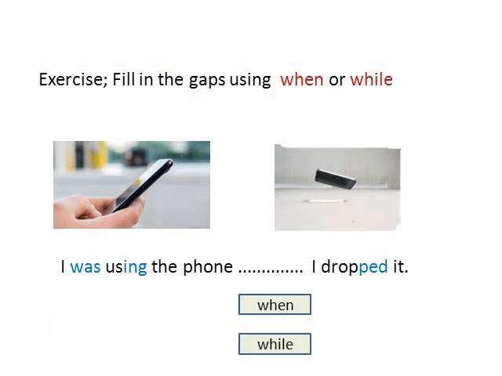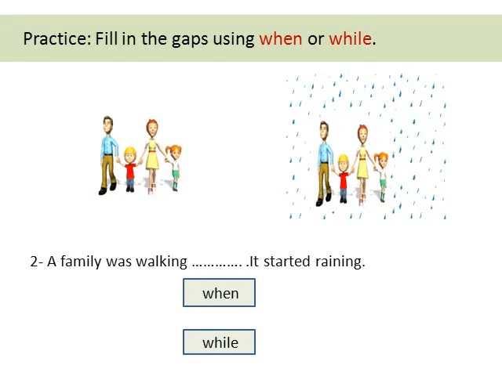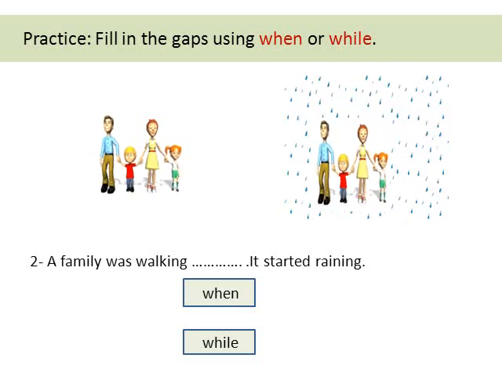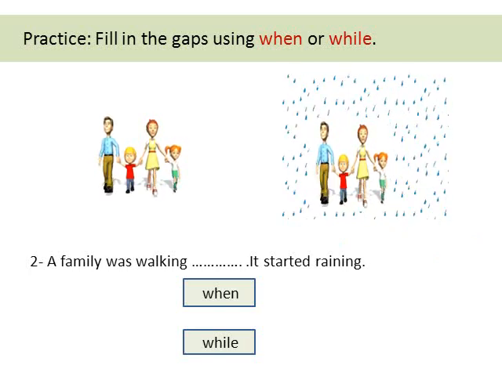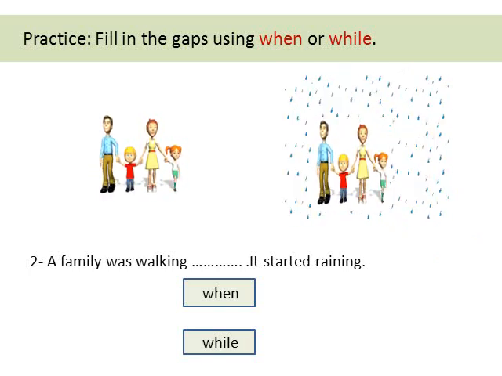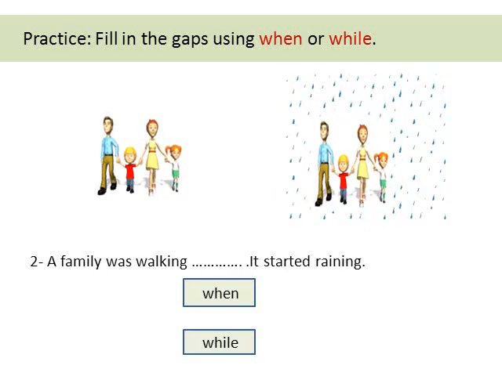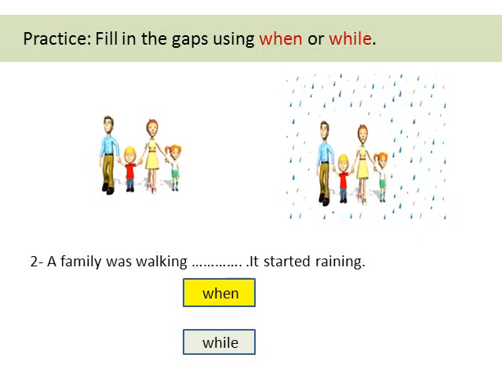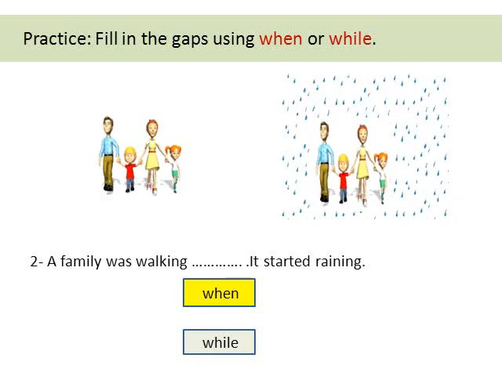Exercise: fill in the gaps using when or while. I was using the phone. I dropped it. When or while? When. I was using the phone when I dropped it. A family was walking. It started raining. When or while? When, because started raining is a sudden action. The family was walking when it started raining.